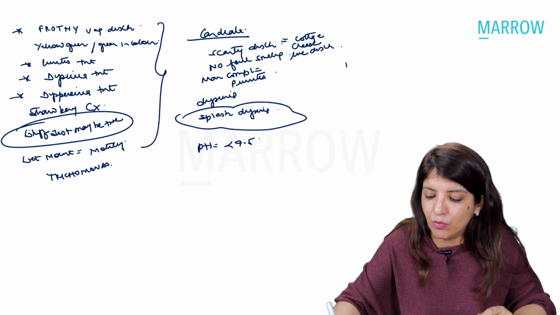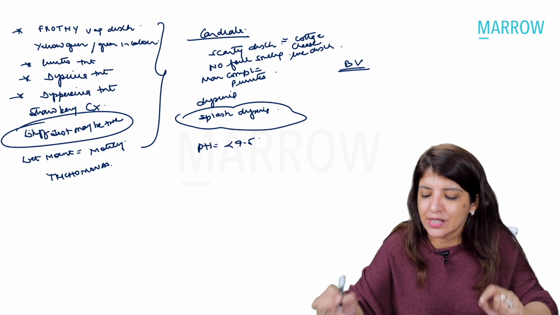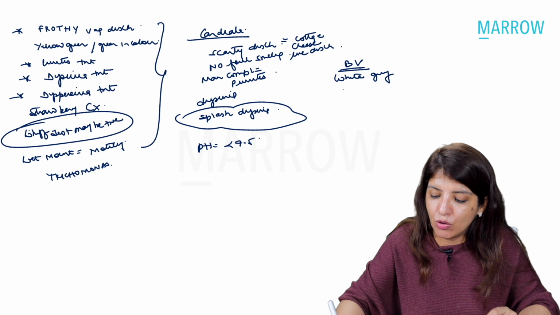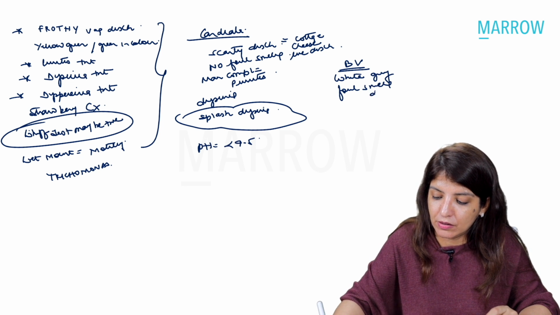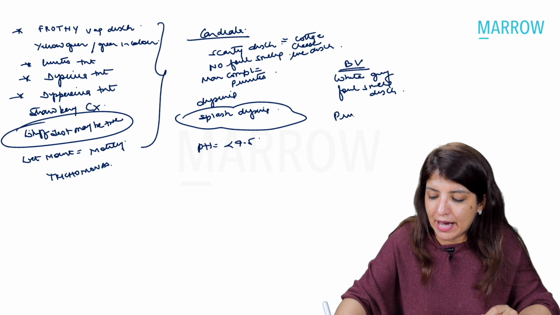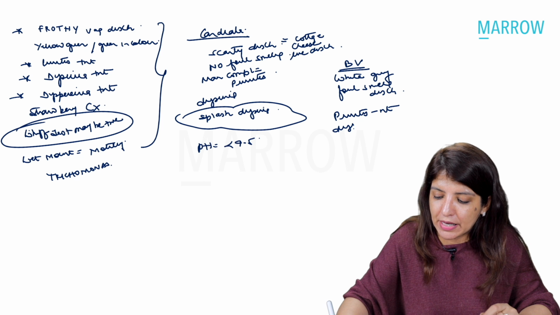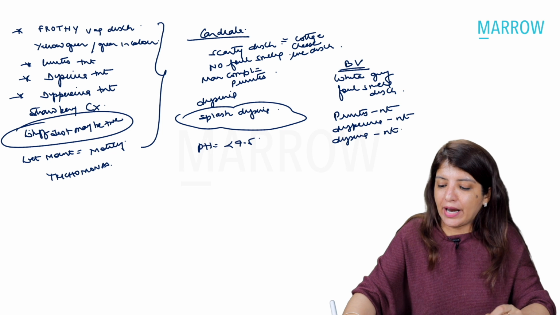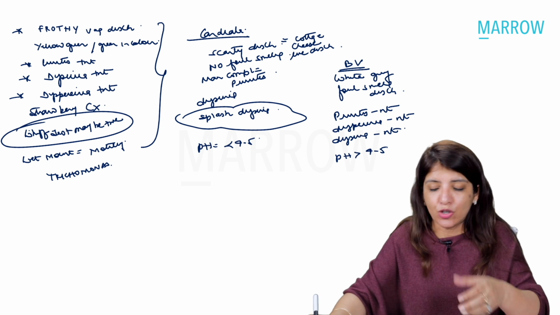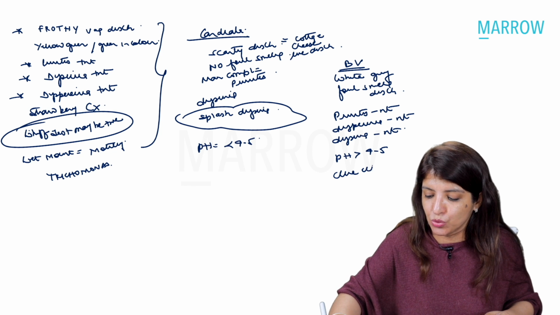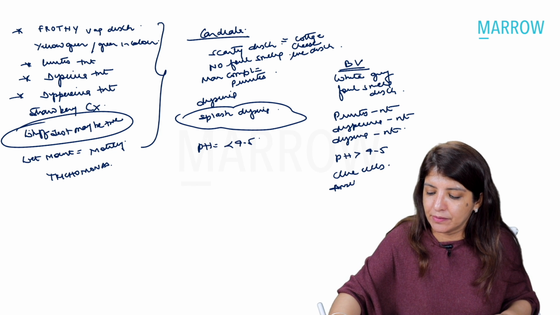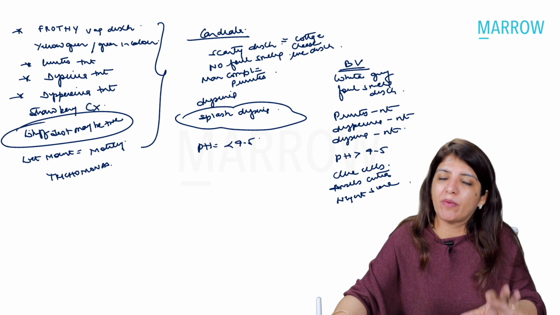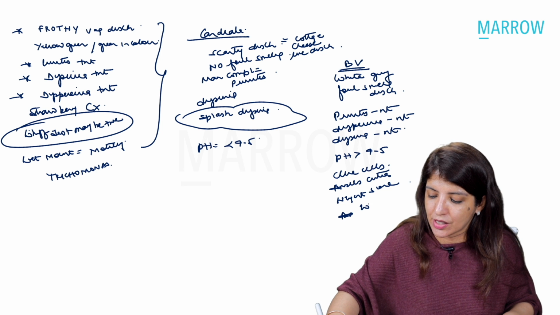And whenever they want to talk to you about bacterial vaginosis, you get a whitish gray, foul smelling discharge. Pruritus will be absent. Dyspareunia will be absent. Dysuria will be absent. pH will be more than 4.5, and they are going to give you words like clue cells, Amsel's criteria, Nugent score. All these tell you about bacterial vaginosis, and the whiff test is positive.